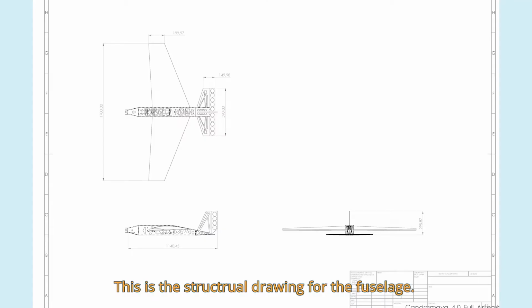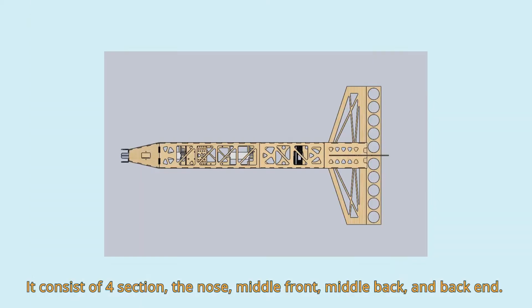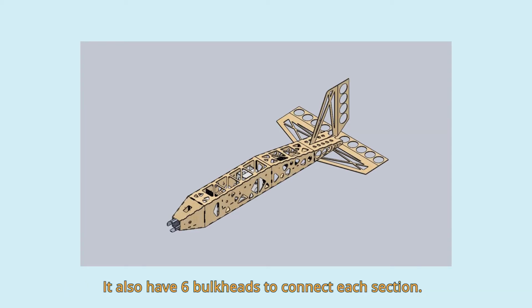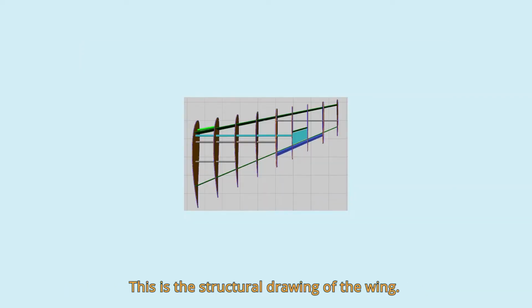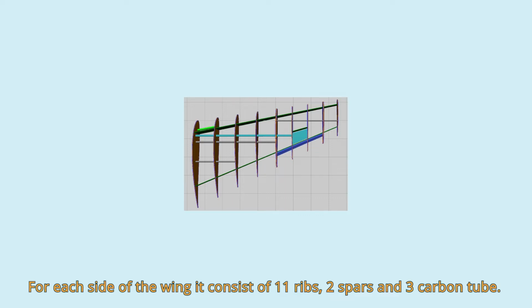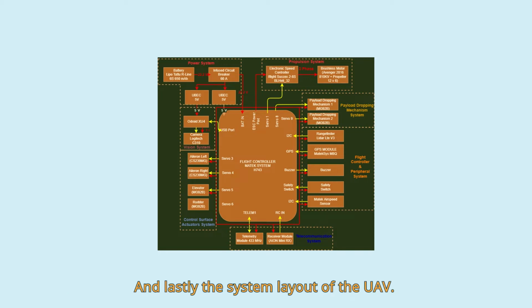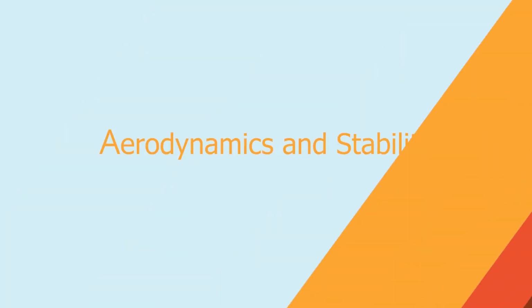This is the structural drawing for the fuselage. It consists of 4 sections: the nose, middle front, middle back, and back end. It also has 6 bulkheads to connect each section. This is the structural drawing of the wing. Each side of the wing consists of 11 ribs, 2 spars, and 3 carbon tubes. And lastly, the system layout of the UAV.